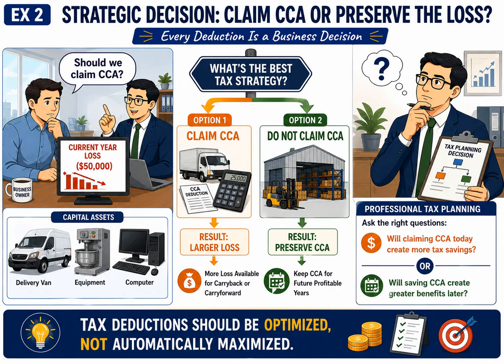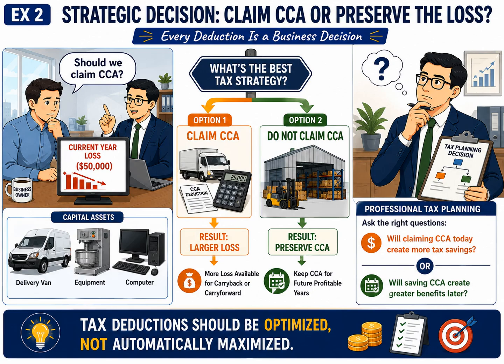Let's consider a corporation that has already incurred a business loss during the current year. The corporation also owns depreciable assets, such as a delivery van, production equipment, and computers. Since these assets qualify for capital cost allowance, the corporation has a choice to make. The first option is to claim CCA this year. Claiming CCA increases the current year's deductions, which creates an even larger non-capital loss. A larger loss may allow the corporation to carry back more of that loss to previous profitable years and potentially receive a larger tax refund from the CRA.